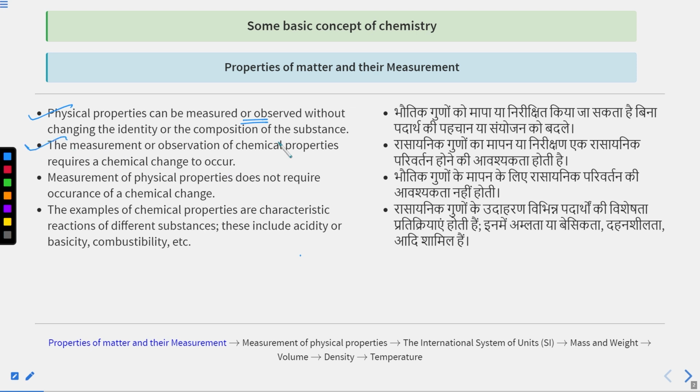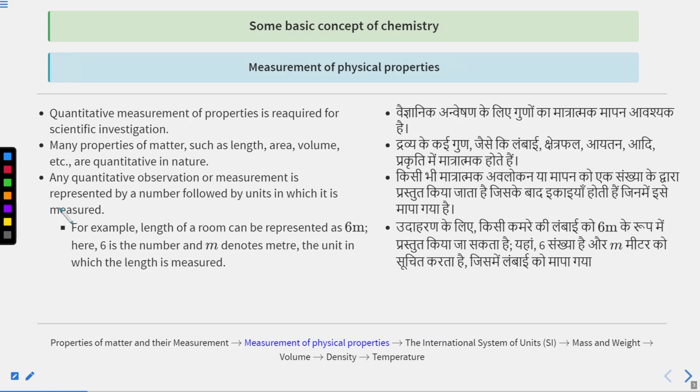But the measurement or observation of chemical properties requires a chemical change to occur. Physical change is for physical properties, and chemical change is required for what? Chemical properties. I hope this point is clear to everyone. Measurement of physical properties does not require the occurrence of a chemical change, right? But examples of chemical properties, which require a chemical change to occur, are the characteristic reactions of different substances. They include acidity, basicity, combustibility, etc. This is about the physical properties and chemical properties.